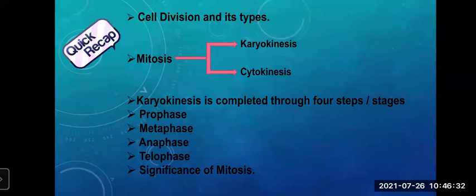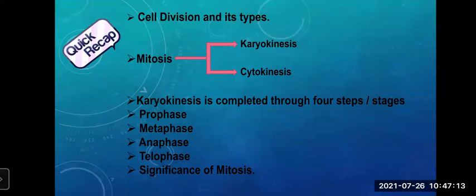So students, in the previous session, we had covered the topic cell division and its types. Now, what was cell division? Do you remember? Cell division is a very important property of the organism. Because of this property, a new organism is formed from the existing one. Multicellular organisms grow and an emaciated body can be restored. Cell divisions are of two types. What were those two types? Mitosis and meiosis. And then again, we had a detailed study about mitosis.